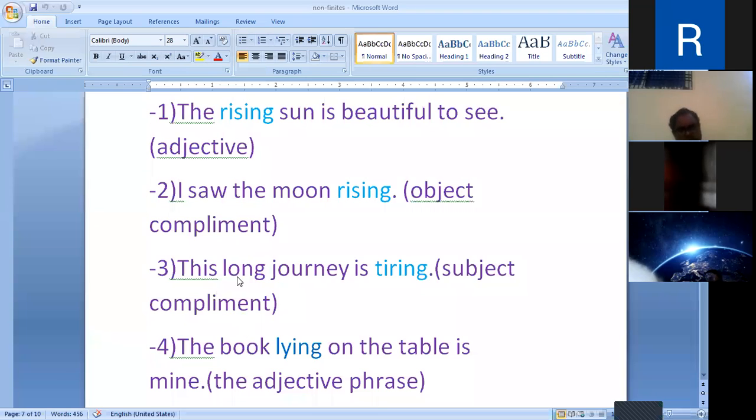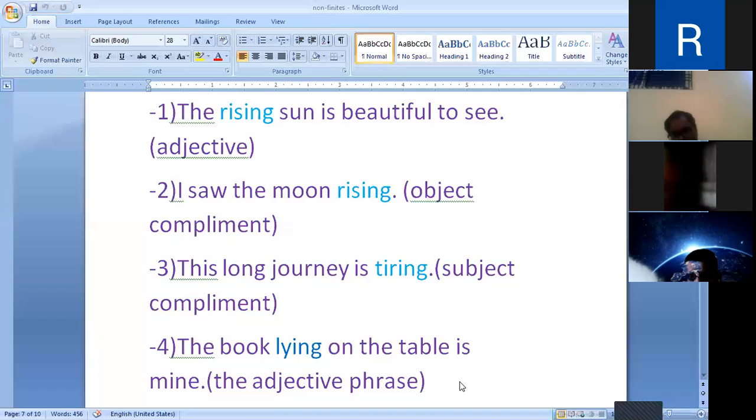So we can say the present participle may be used as an adjective phrase. It is not only used as an adjective, but it can be used as an adjective phrase. But that time it is put after the noun.